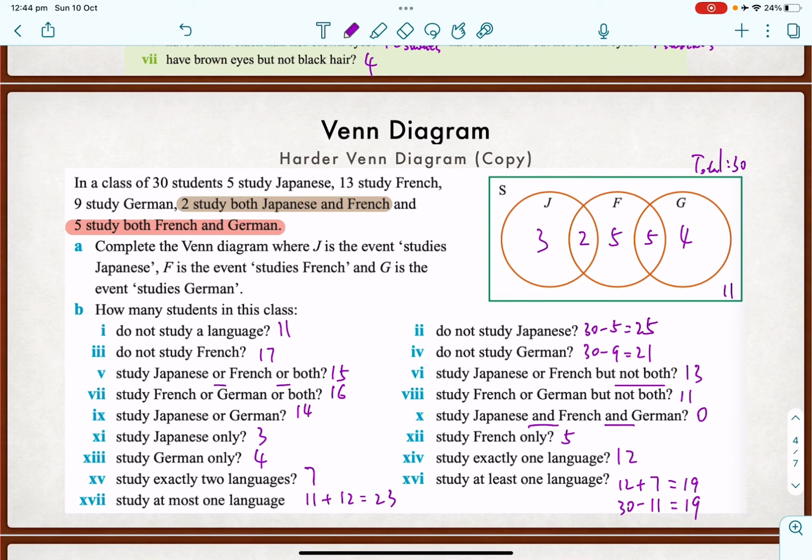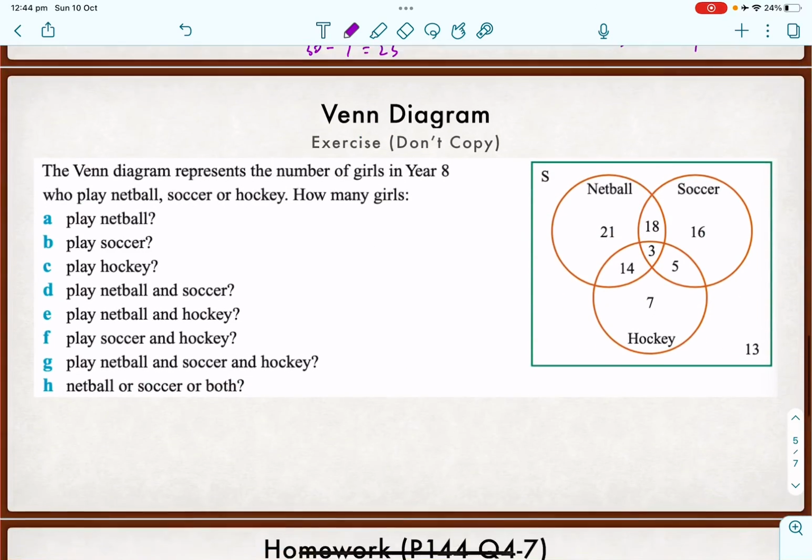Or another way around is, what's the opposite? What's the complementary of that? Study at most 1 language. So it is the total minus those people studying 2 languages or 3 languages. Well, there's no one studying 3 languages, so it's someone studying 2 languages, which is 30 minus the people studying 2 languages, 7, which is 23. It's exactly the same. You just need to work on the language there. Okay, I hope this is all right for you. If you're okay, just move on to this.